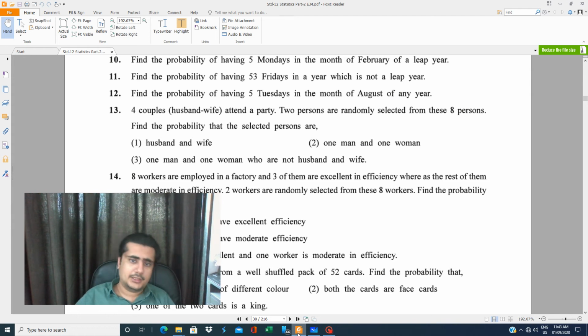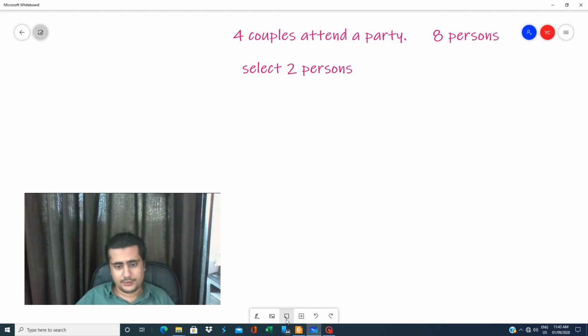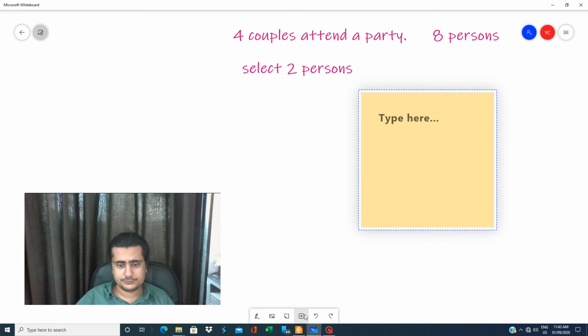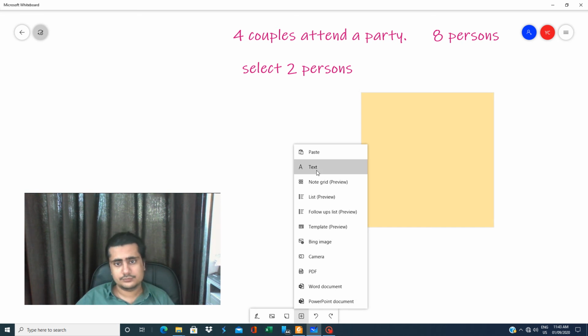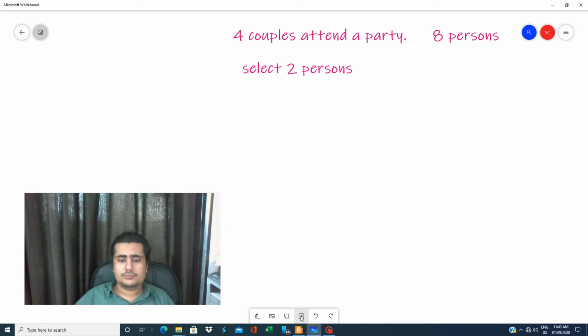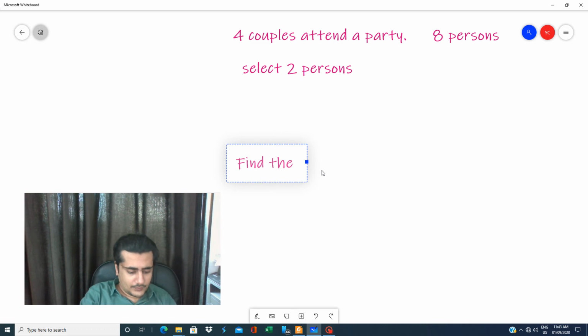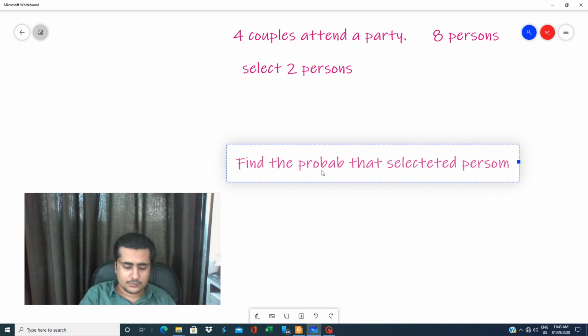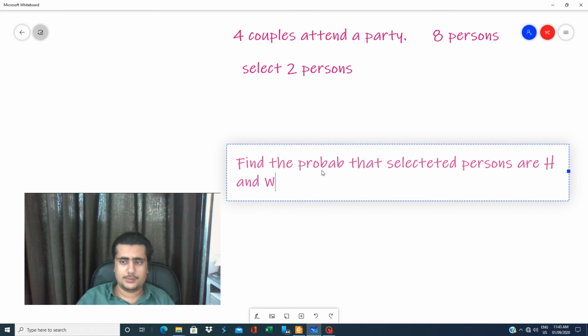Find the probability that selected persons are husband and wife.